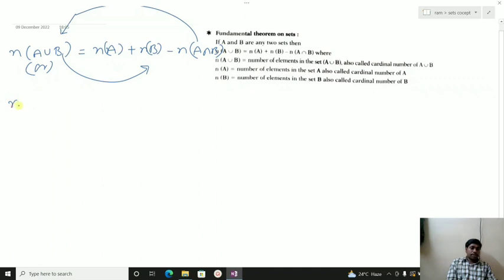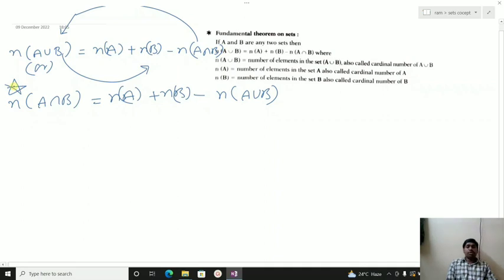That is, n of A intersection B is equal to n of A plus n of B minus n of A union B. So this is a very important concept. Let us say a question will be asked. Previously we have done it, and let us take one example.